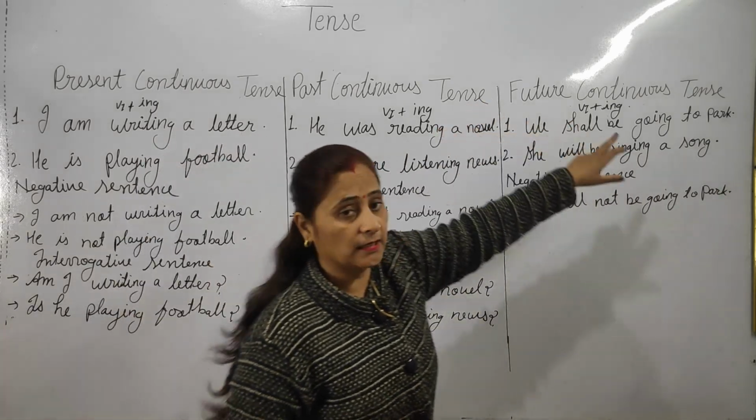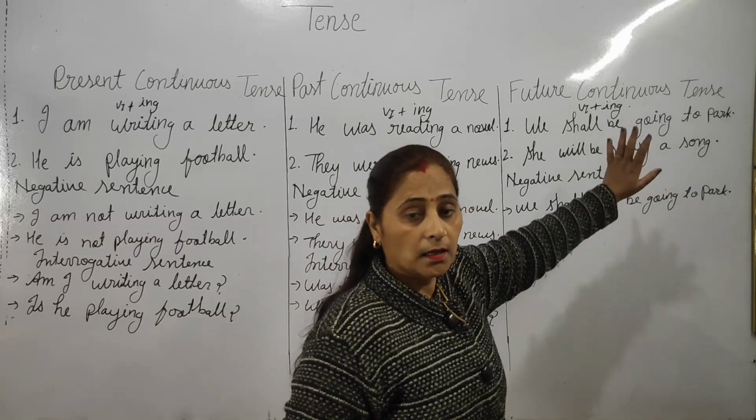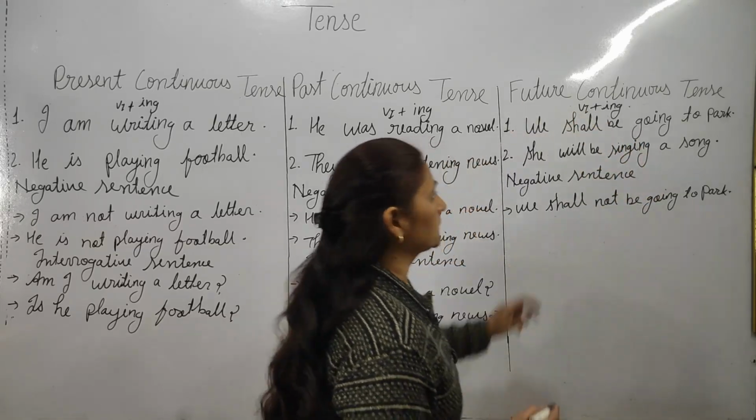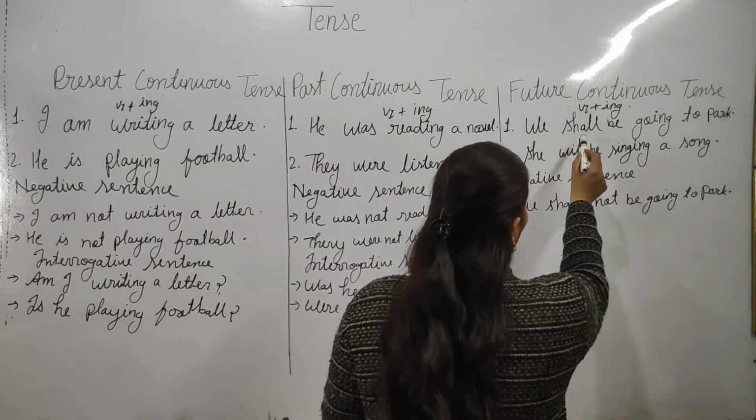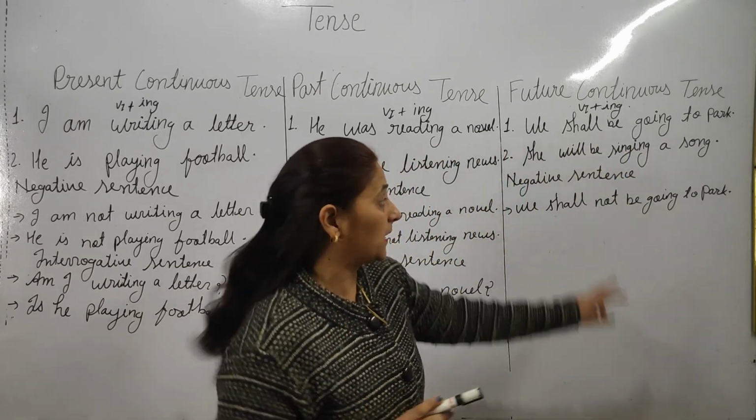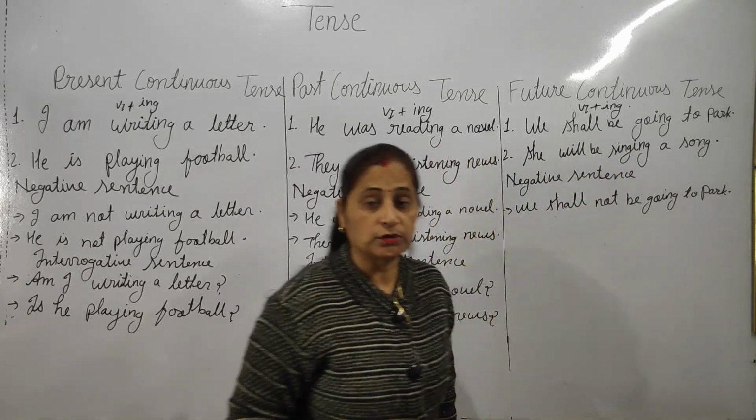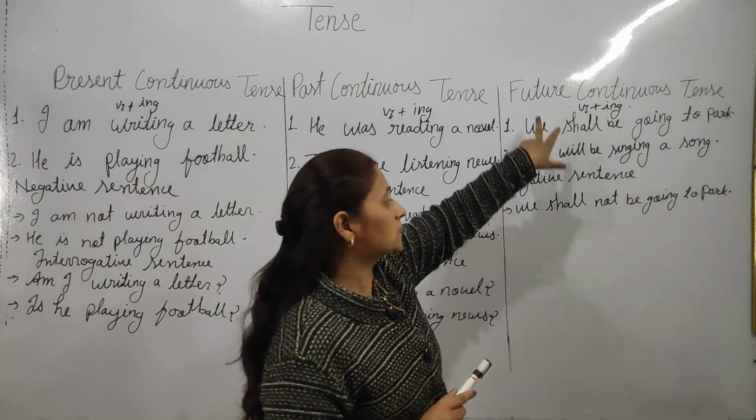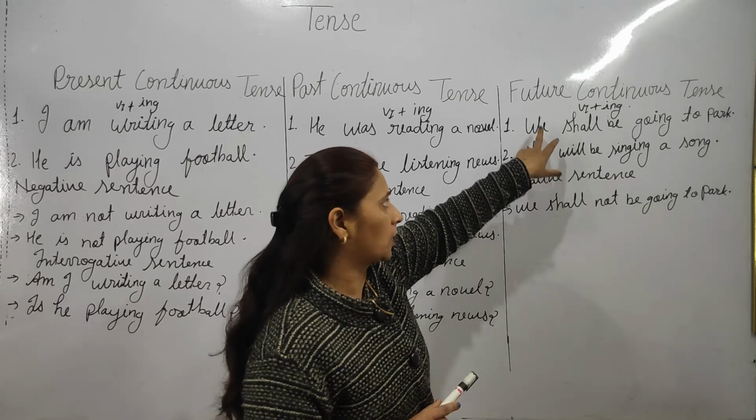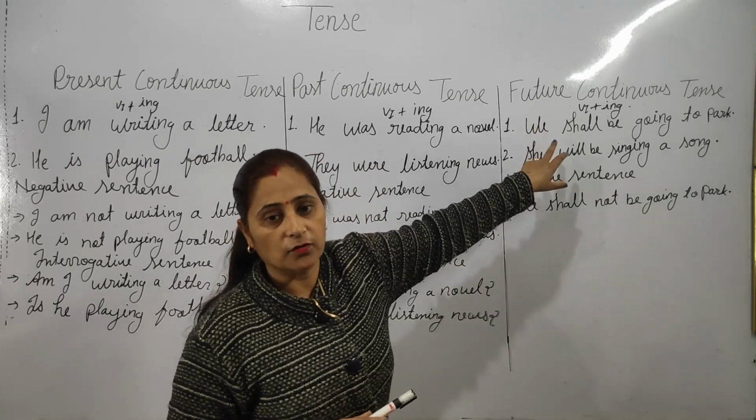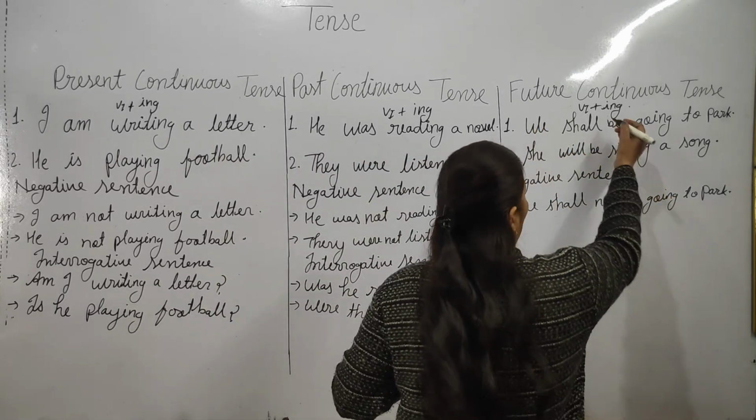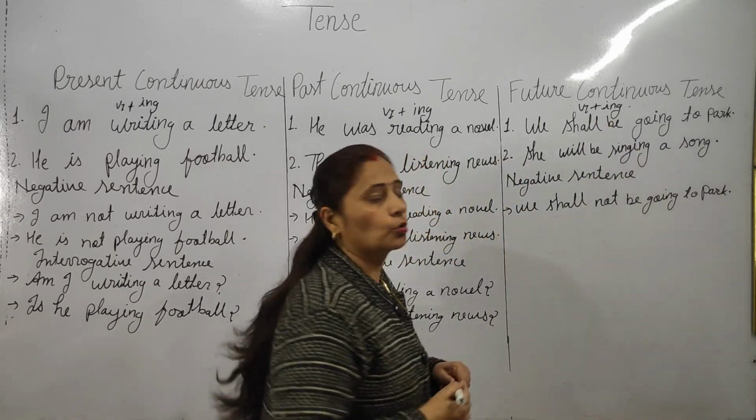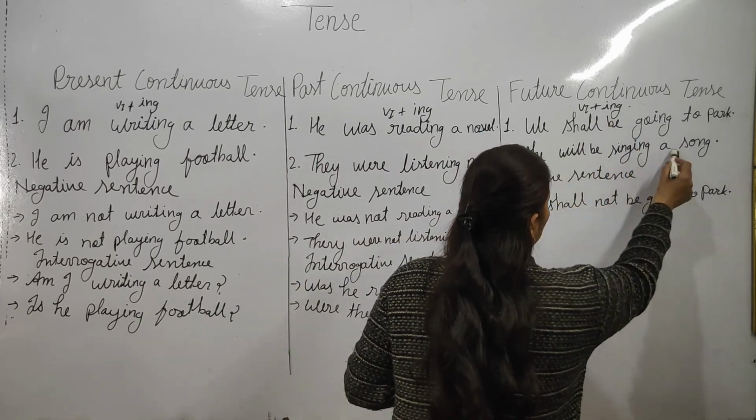This means future continuous tense. When you study the simple future continuous tense, you have to use shall be and will be as helping verbs. You will use shall be with the first person pronouns I and we, and with the rest of the pronouns you will use will. Okay. So, she will be listening a song.